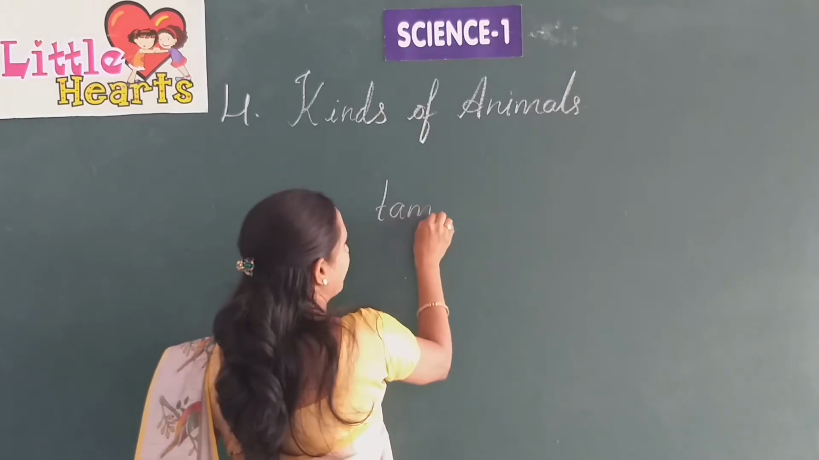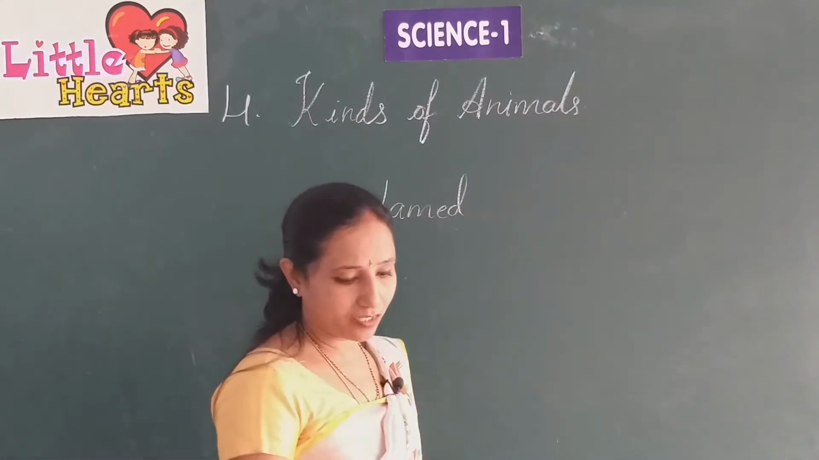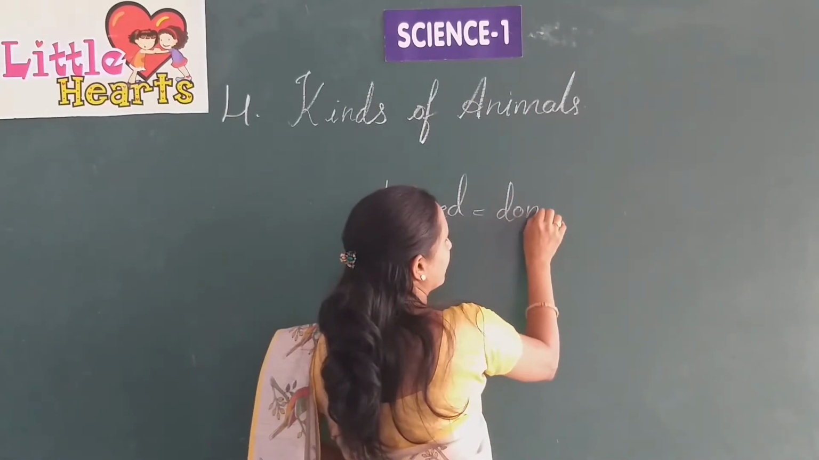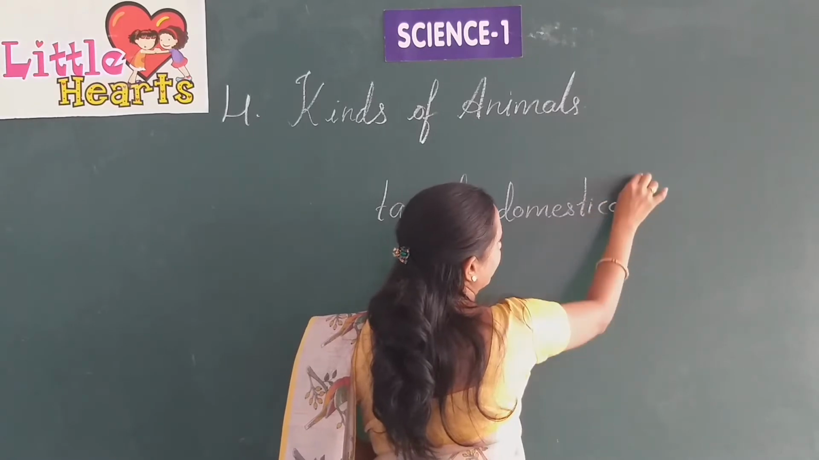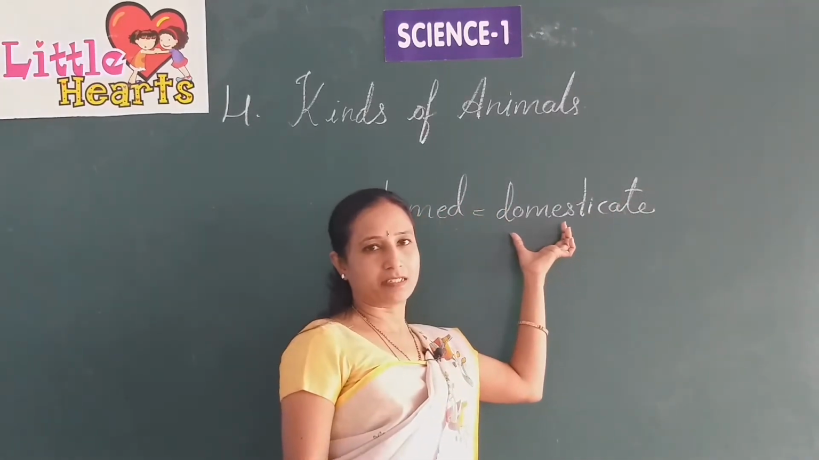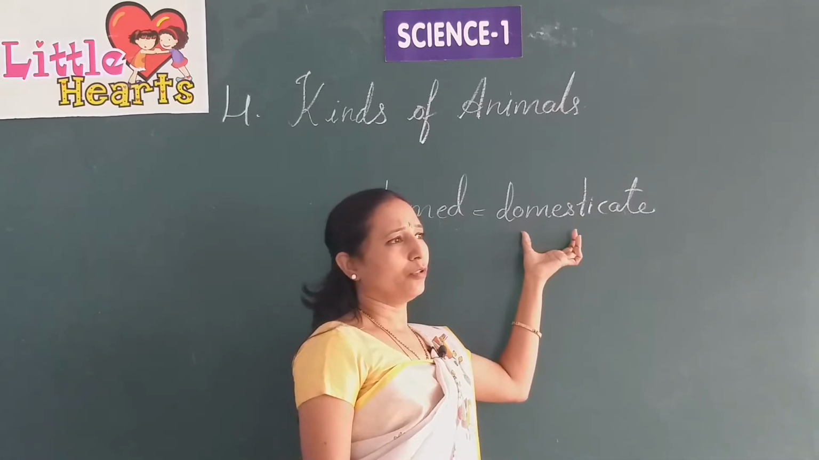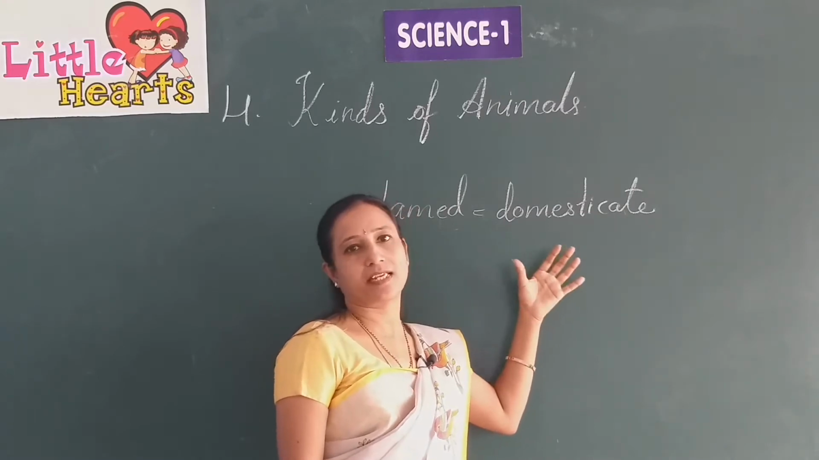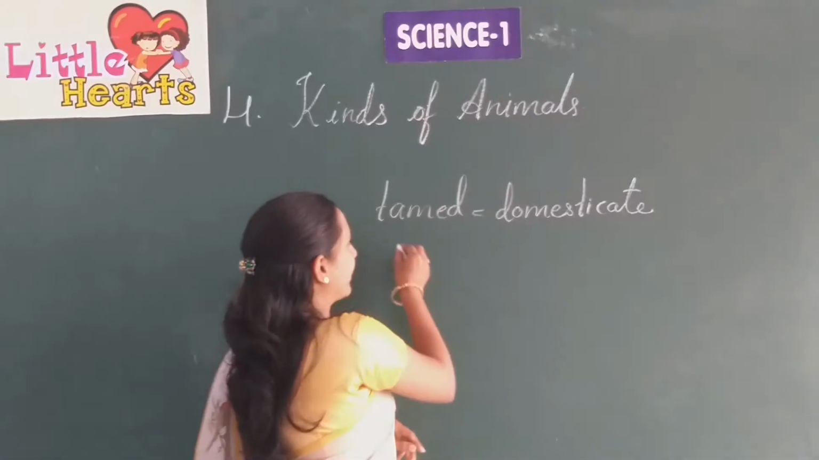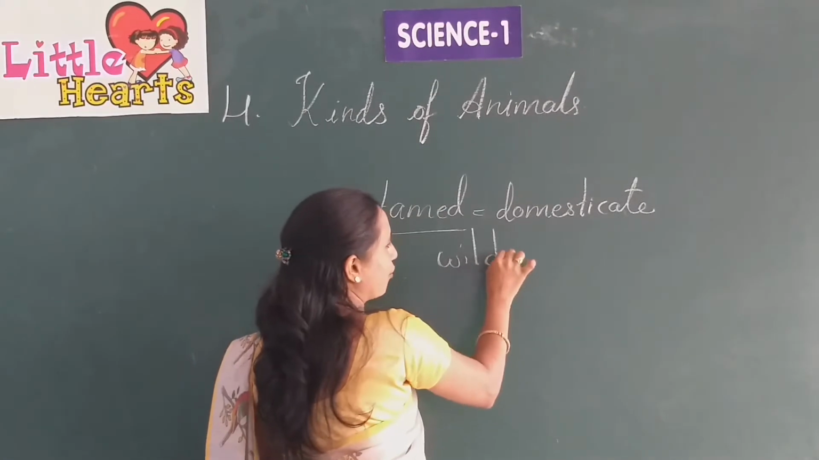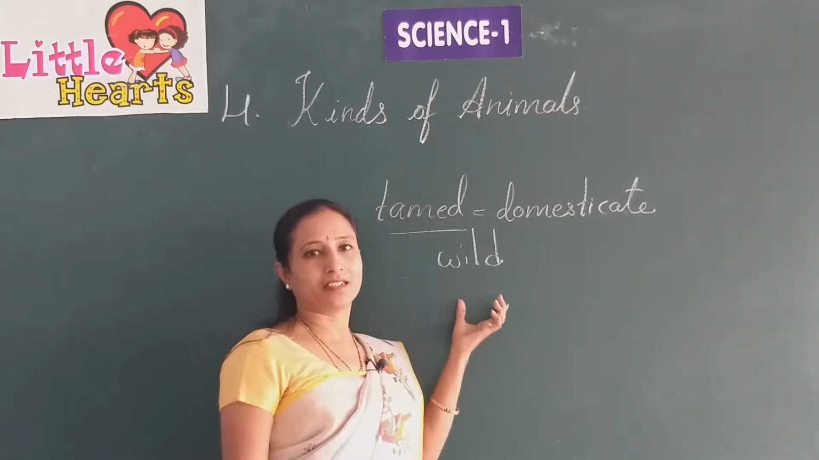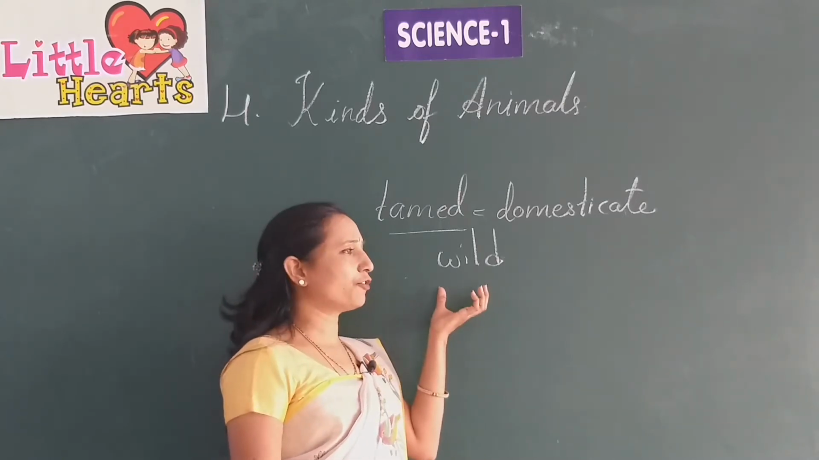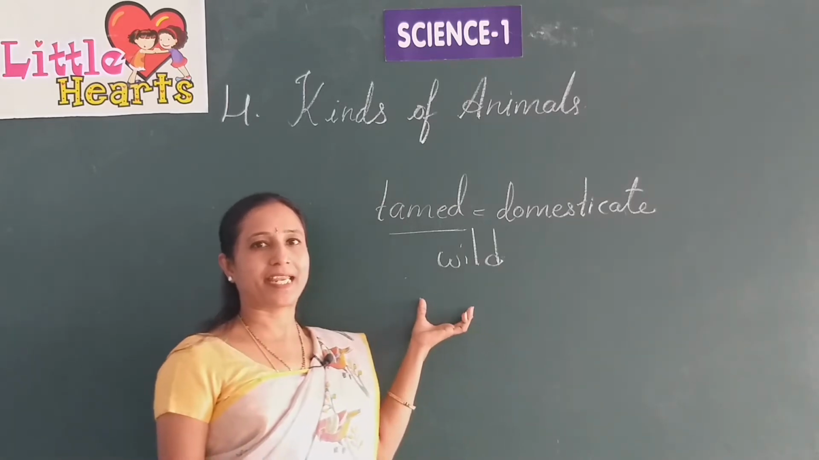What is the meaning of tamed? You can see this in your textbook. Tamed means domesticated. So you know what domestic animals are? It means to make them stay along with us, to habituate them to stay with us. That is known as tame. So we can tame wild animals also. For example, if you take a tiger or lion, you can see them in the zoo or a circus, isn't it? They listen to their master. So that is known as taming.